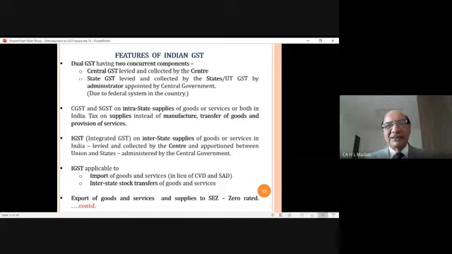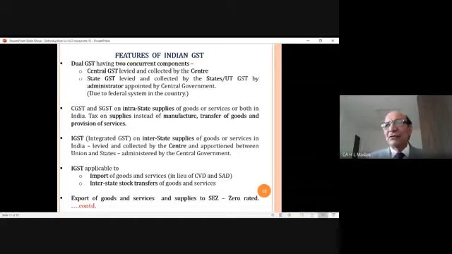So meaning thereby, on 3,000 rupees the tax chargeable is 5%, but this has been divided into two components, central GST and state GST, 2.5% and 2.5%. So that is why it is called dual GST, and it will be charged on the invoice concurrently, together.